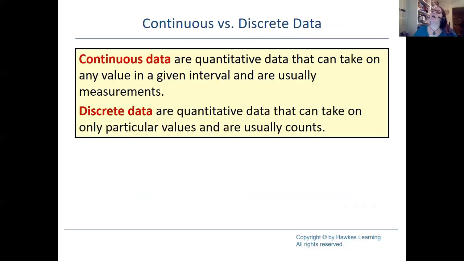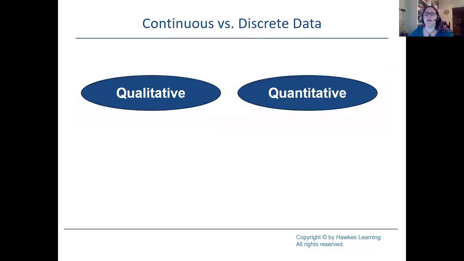Now, with that, we do have more definitions. Continuous data is quantitative data that can take on any value in a given interval, and they are usually measurements. Okay, normally you use some type of tool to measure it. Then you've got discrete data. Discrete data is going to be, again, quantitative, meaning a numerical value, but it's going to take on a particular value, and these are normally counted. Okay, so these are our two, qualitative and quantitative. These are our two types of data we've been talking about.